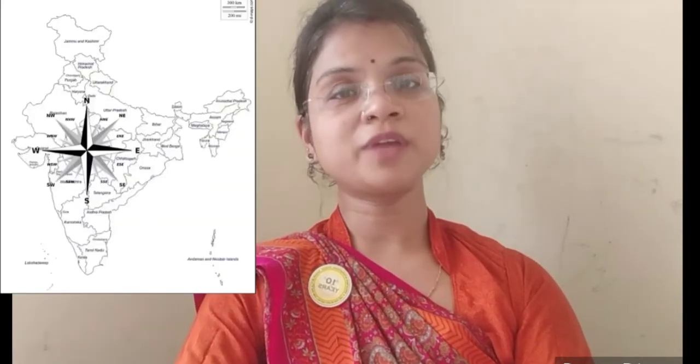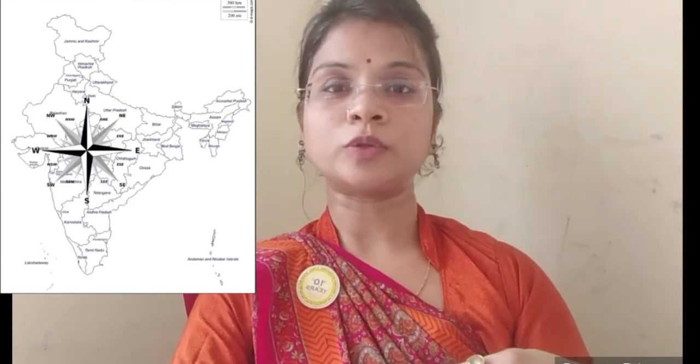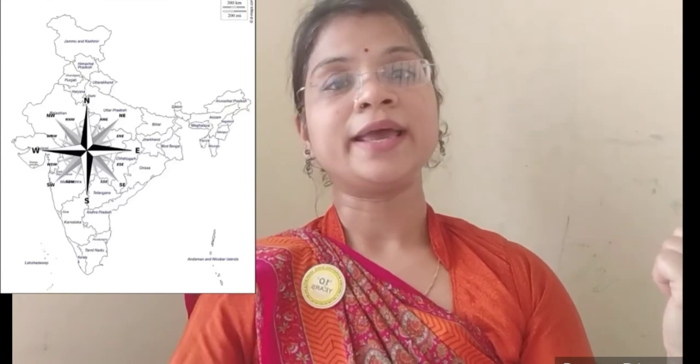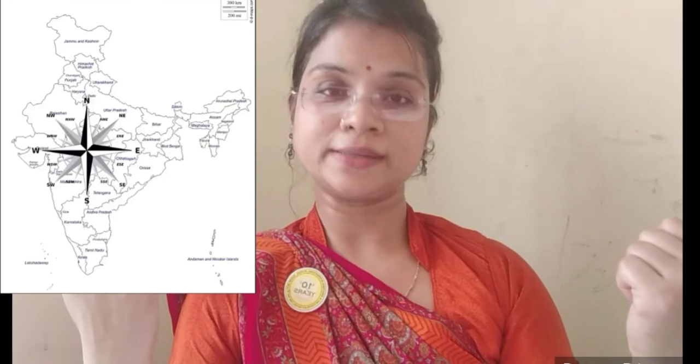These are used to show various features. Now, we'll learn about directions on a map. The 4 major directions are called cardinal directions. These are north, south, east and west. How can we find the directions on a map? Place a map on a table or hang it on a wall. Now you can see the top of the map always shows north, the bottom of the map shows south. The direction on your right-hand side is east and on your left-hand side is west.